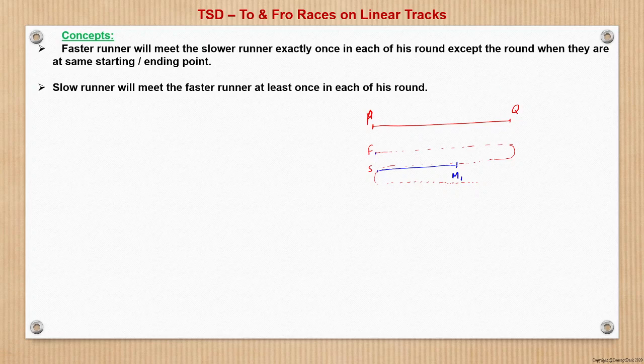So after meeting at M1, the slow runner would have continued till Q and then turned back and met the fast runner here at M2.